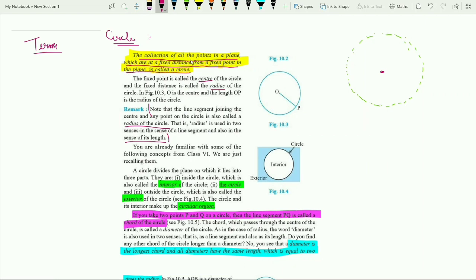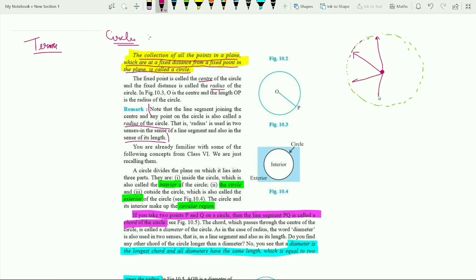If we consider this laptop screen as the plane, then a collection of all points in a plane, consider a point, points which are at a fixed distance from a fixed point. This distance is fixed, it is constant and does not change.